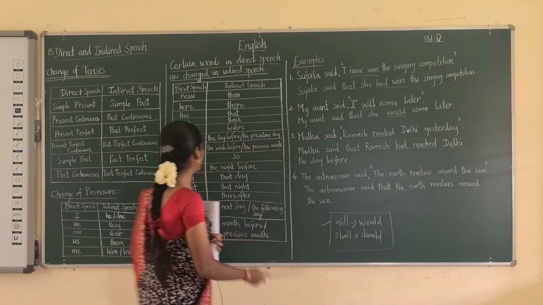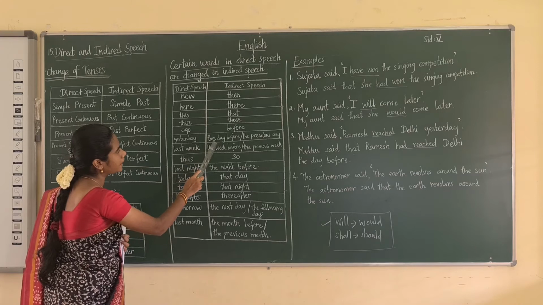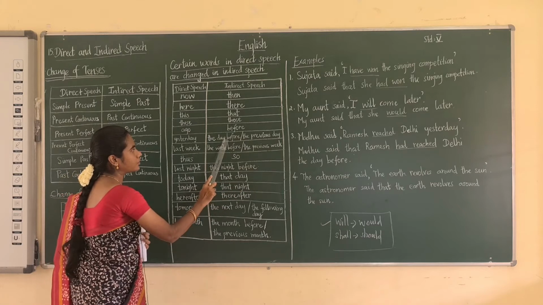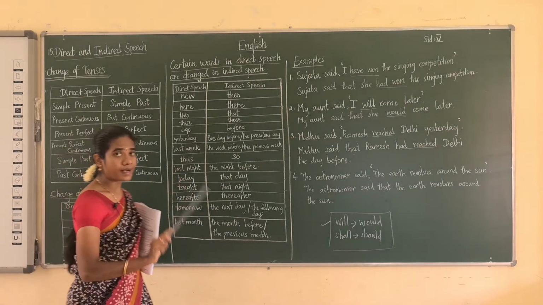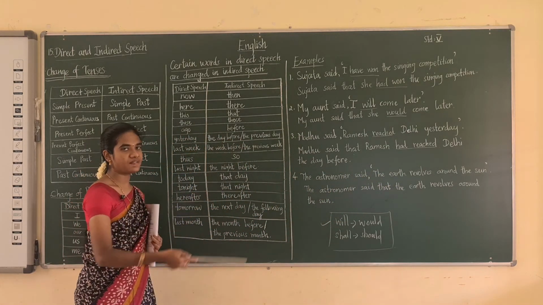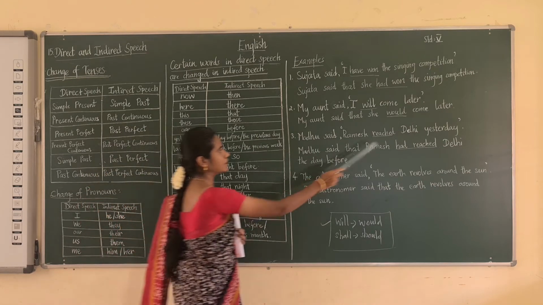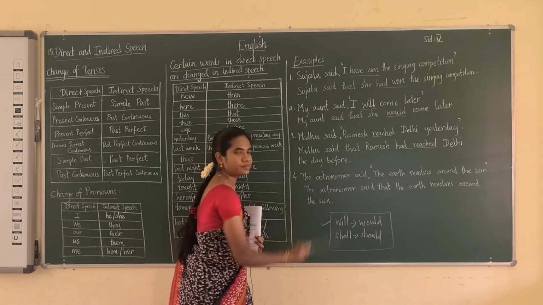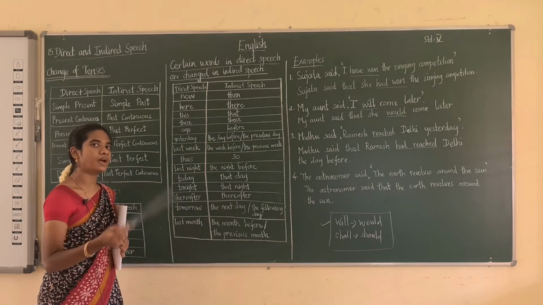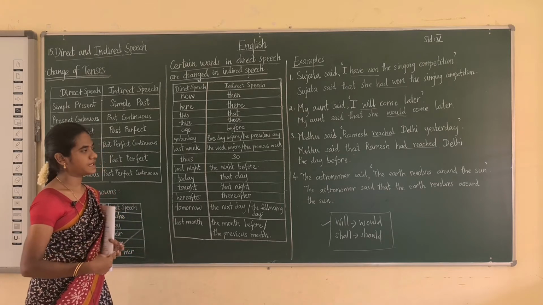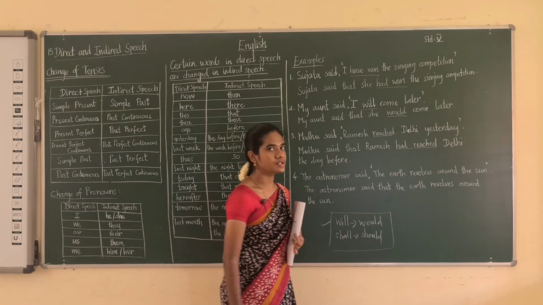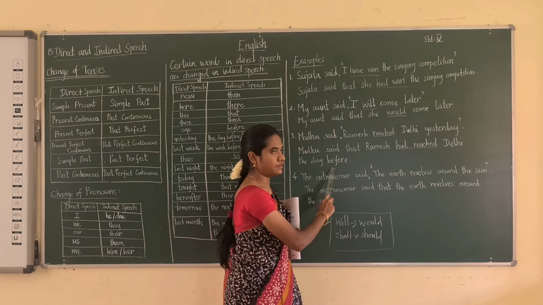Yesterday is changed into the day before, or we can write the previous day. So here we are writing the day before. You should not write the word yesterday. Instead of yesterday, you have to write the day before, or otherwise the previous day. For that only I have written the words here: certain words are changed into some other words in the indirect speech. If you write yesterday, it is completely wrong. Instead of yesterday you must write the day before.